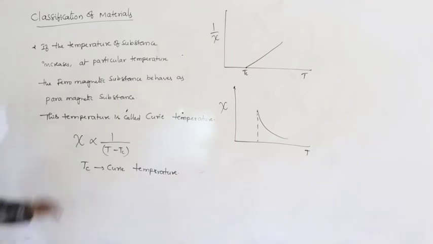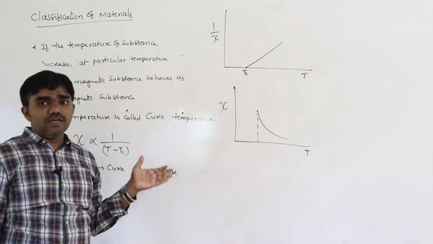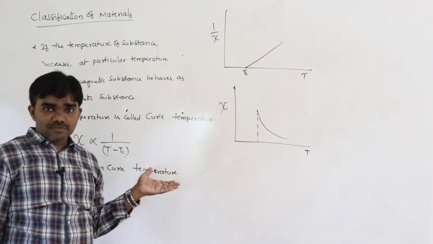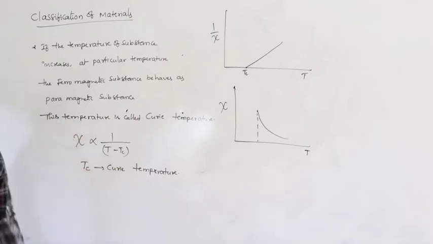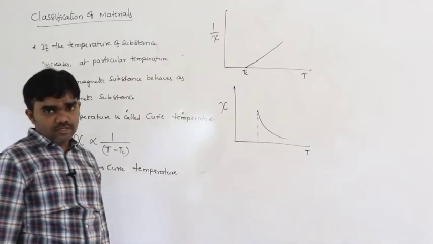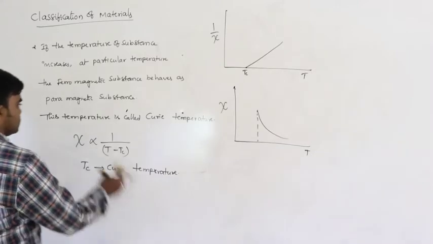If the temperature is greater than the Curie temperature, then only the ferromagnetic substance behaves like a paramagnetic substance. This phenomenon can be used in superconductors nowadays. This is the classification of dia, para and ferro magnetic substances.